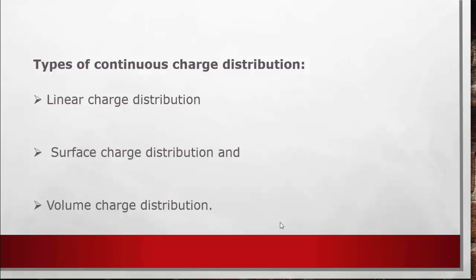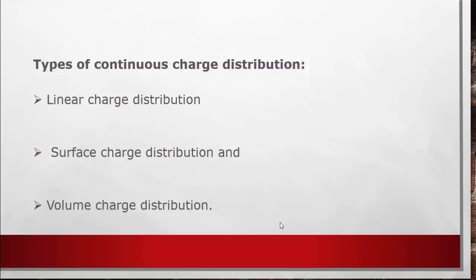Linear means straight charge distribution. In this case, the charge is distributed uniformly along a one-dimensional curve.